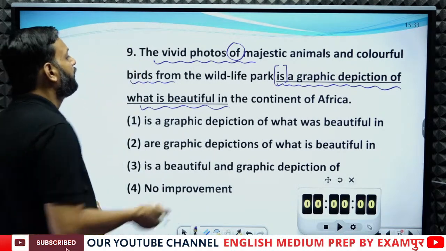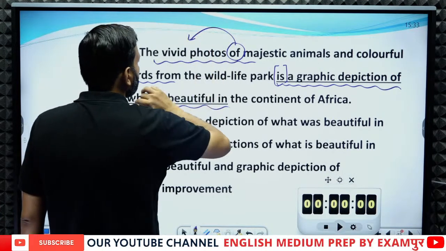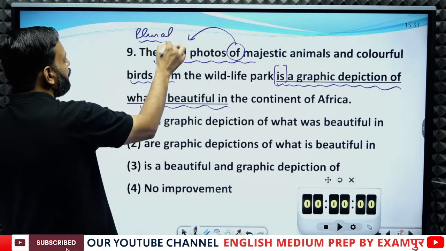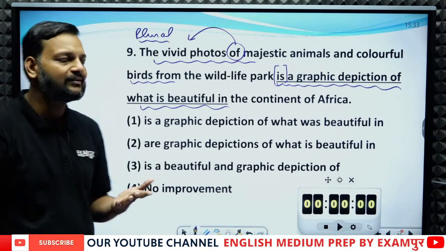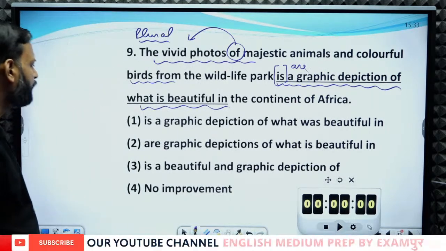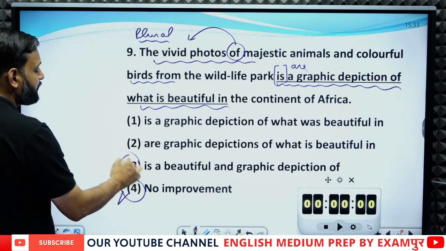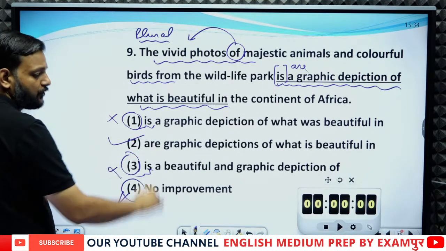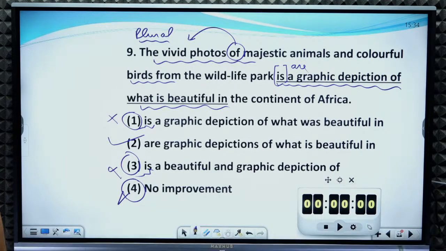So here of is the preposition, and before it we have the vivid photos, and as you can see photos is plural. Since photos is plural we cannot use is. So in place of is we have to use are. Now, no improvement cannot be the answer because the sentence is wrong. In the third option we have is, which is wrong. In the first option we have is, which is wrong. So option 2 would be the right answer.